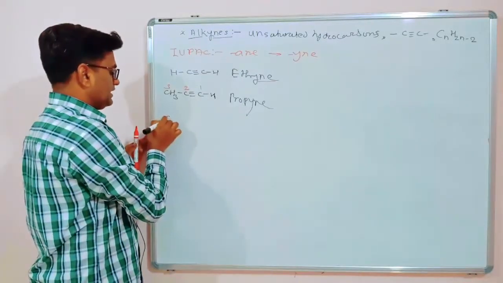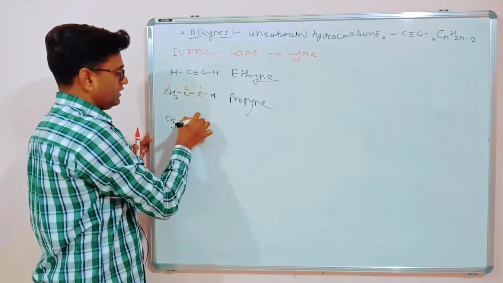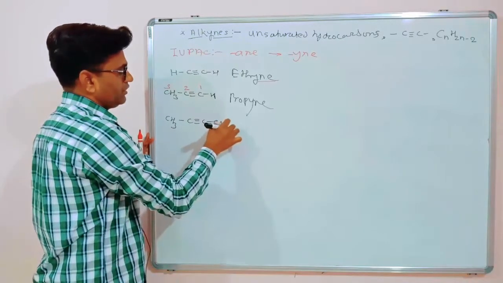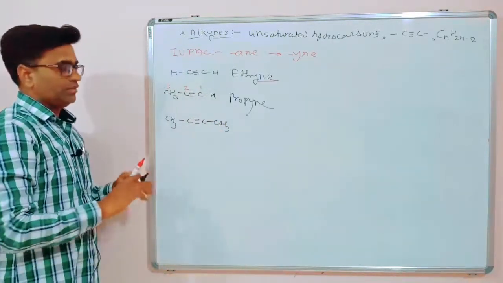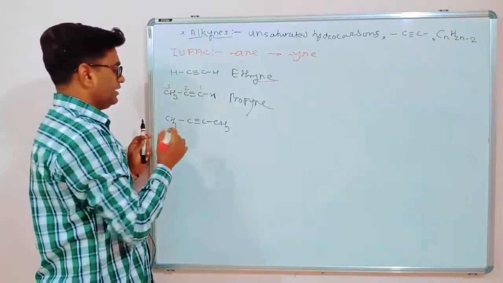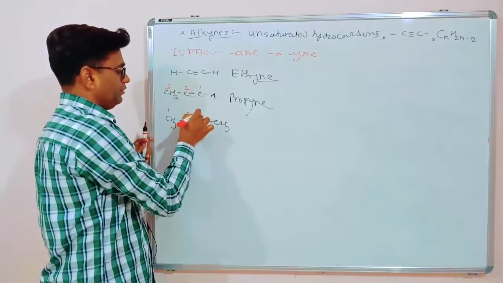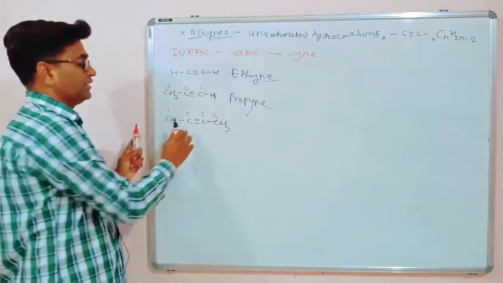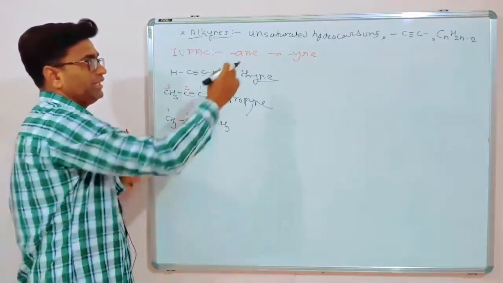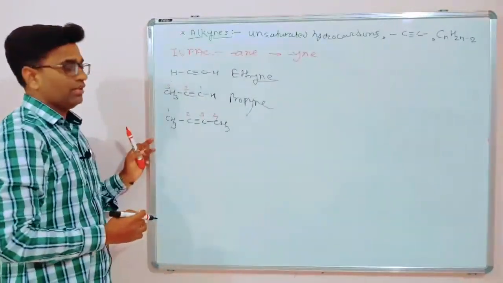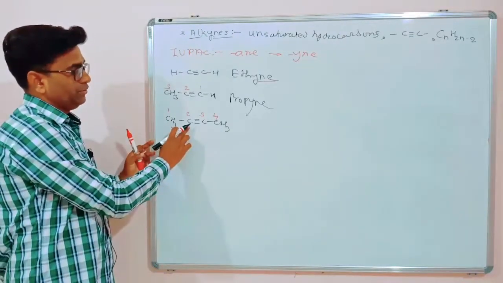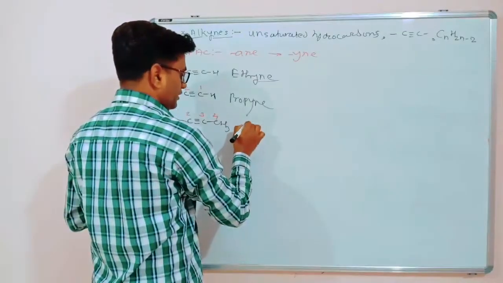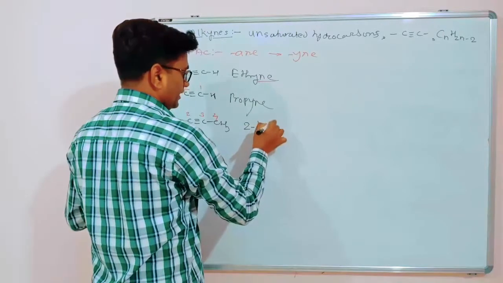For example, CH3 C triple bond CH3. Now select the longest chain and give the numbering. So 1, 2, 3 and 4. 4 means butane, but the functional group is a triple bond, so it ends with YNE. What is the position of the triple bond? 2. So the name of this molecule is 2-butyne.